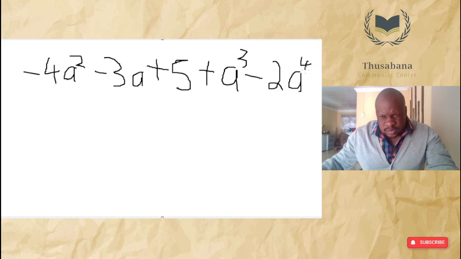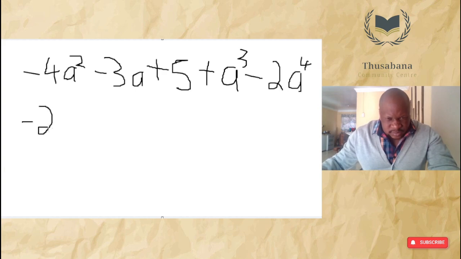Why are we doing this? We're trying to rearrange this in descending order. So I did say that a to the power of 4 is the highest one, so we'll take that. So we'll say 2a to the power of 4. So we are doing it from highest exponent to the lowest. The next one would be from 4. Immediately we'll move to 3.